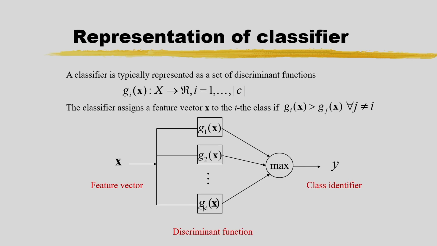This concept I have already explained. Here the input is the feature vector, and corresponding to this feature vector I determine the discriminant functions g1(x), g2(x), g3(x), like this. I have c number of classes, and I have to determine the maximum discriminant function. Suppose g2 is maximum, that means the corresponding class will be 2. Based on the discriminant function I can do the classification.